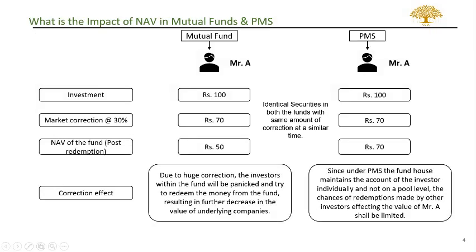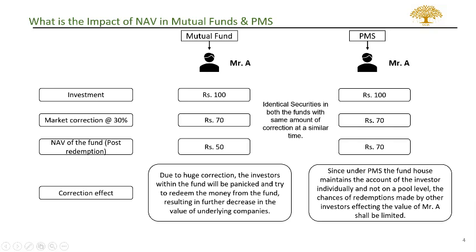So the second slide talks about the importance of net asset value in mutual fund and PMS. Here I would like to take you through a small example where Mr. A invests 100 rupees in a mutual fund and PMS at the same time. So let's see what impact mutual fund and PMS have on those investments. When Mr. A invests 100 rupees in a mutual fund, and after such investment, there is a market correction of 30%. This would reduce his investment value from 100 to 70.